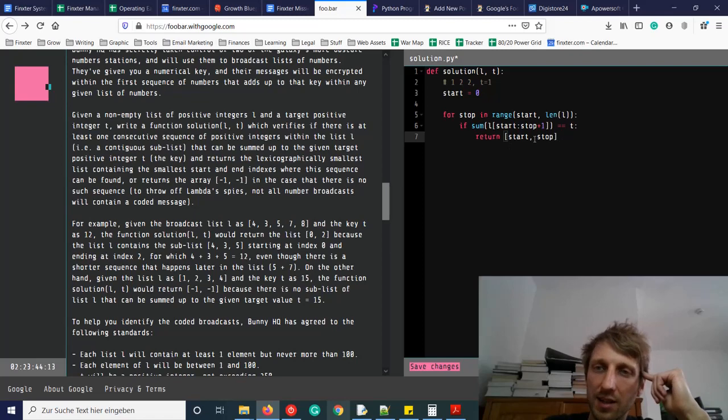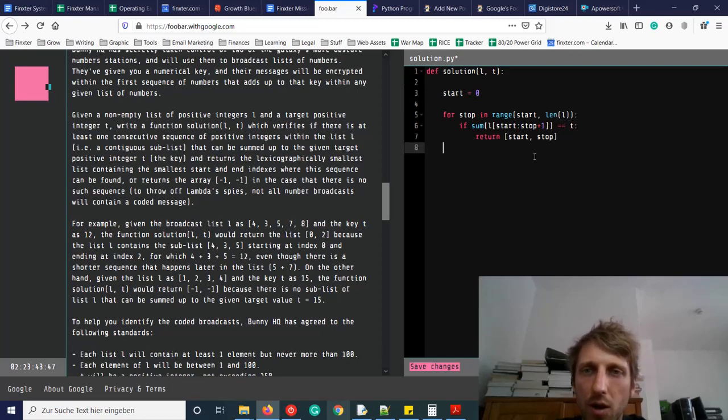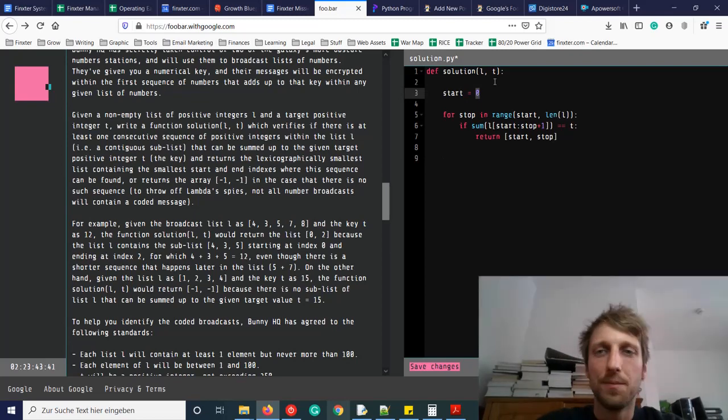We return this list with 2 elements, the start and the stop index, but only if the sum of this whole sequence adds up to t. Okay, so we can remove this one. Could this already be it? Of course, now we need to go over the whole list. So what are we doing here? We start with index 0. Now we go over all possible stop indices.